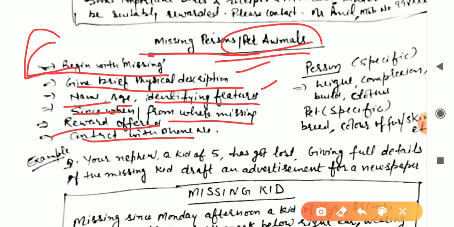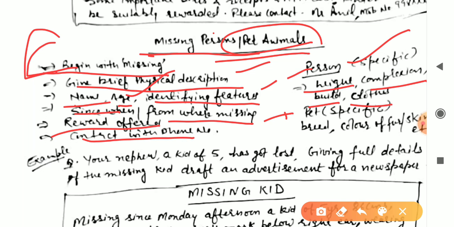What are the specific things that are different in a person and different in a pet? That is height, complexion, build, and clothes. You must explain these in a person. What is his height? What is his age? We have that in both conditions. Complexion is related to color.